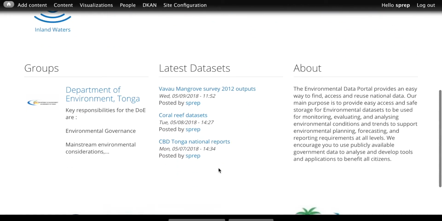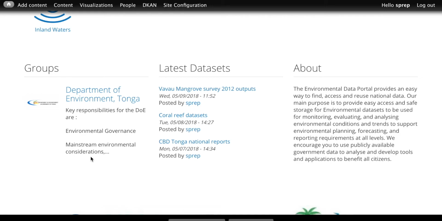In addition to organizing information by topic, you can also organize it by groups. Right now you only see one group here. It's the Environment Department of Tonga. That can be changed to encompass the entire ministry, or we can add additional ones like fisheries, forestry, agriculture, public works. Really any group in government that you want to let use this portal to share and host information, particularly if you'd find it valuable for environmental reporting, we can create a group and usernames for those people.